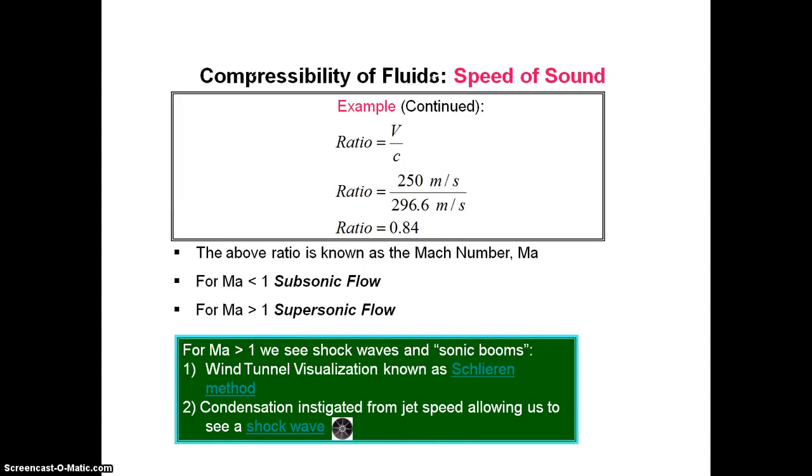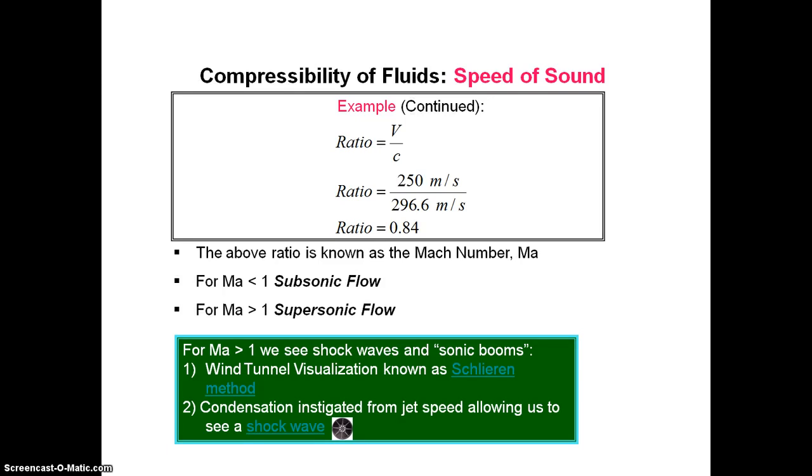Then compressibility of fluid, again speed of sound. The ratio is equal to velocity V by C. We know V is 250 meters per second, and C we calculated in the previous slide, that is 296.6 meters per second. So the ratio is 0.84. The above ratio is known as the Mach number, that is Ma.